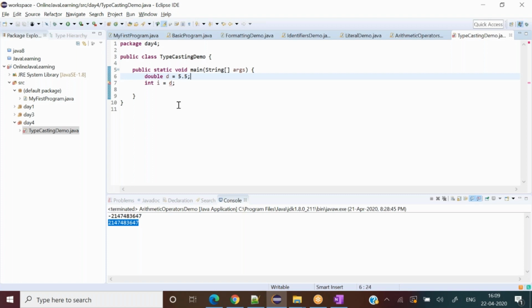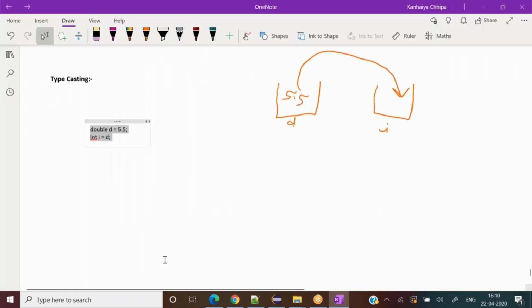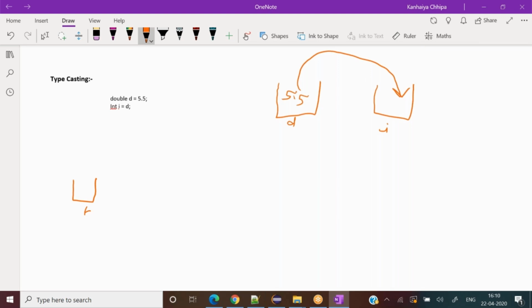Now, before moving on, I would like to discuss a few things about types in terms of typecasting, or whatever we have learned up till now. I will draw one diagram and then we will move on. We know these things. This is the smallest bucket, byte. This is a little bit bigger bucket, short.